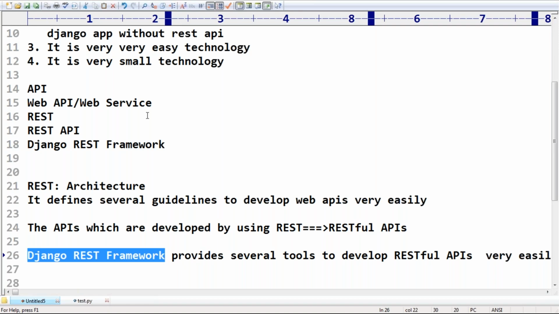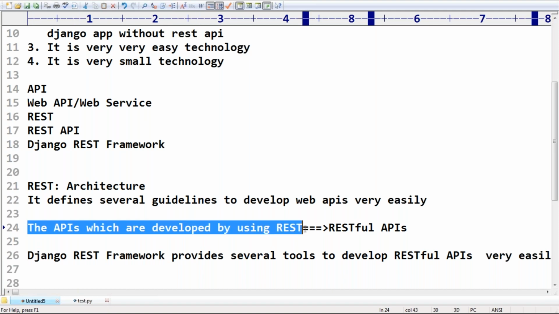At the very top level, what is an API? What is a web API or web service? What is REST? What is a REST API? You should be aware of the Django REST framework. The APIs which are developed by using REST, based on REST architecture or REST principles, are called RESTful APIs.